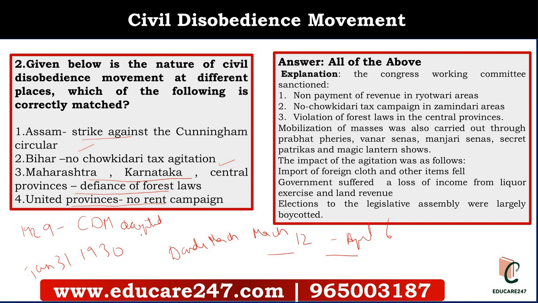In Malabar, it was led by K. Kelappan, who was the leader of the Vaikom Satyagraha. In Orissa, it was under Gopabandhu Chaudhary. So the various forms of civil disobedience movement in different parts of the subcontinent, and the leaders who led them, are very important from the examination point of view.